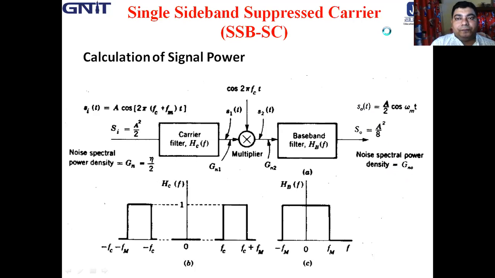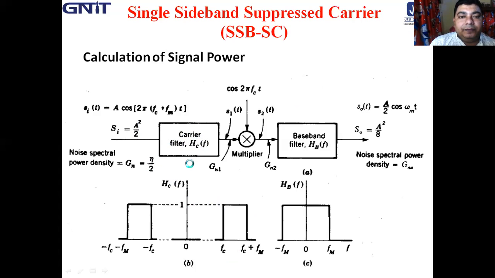First of all, we have assumed for the carrier filter that it is rectangular, with a bandwidth no wider than necessary to accommodate the signal. Accordingly, the filter has a bandwidth of FM Hz.